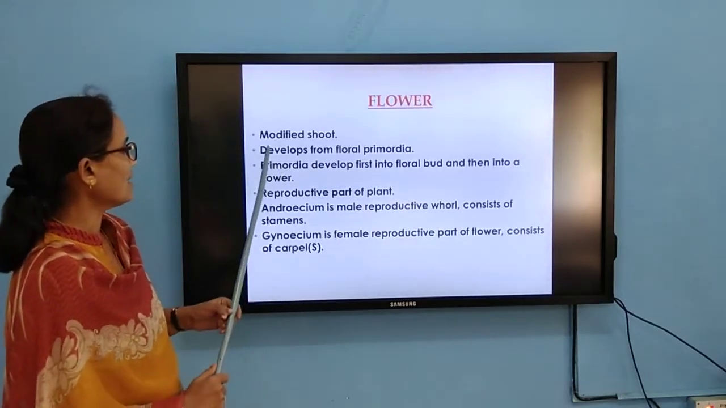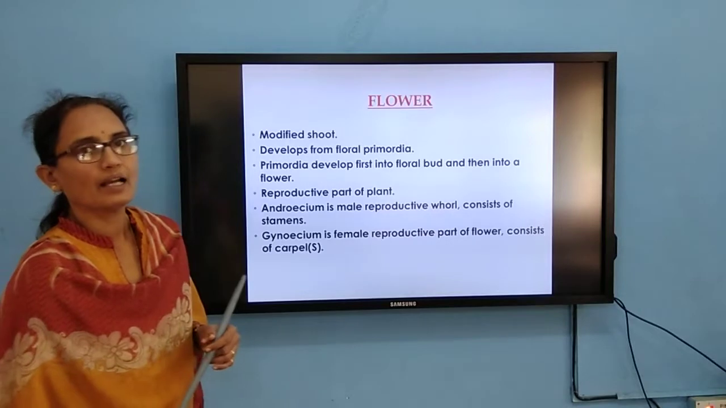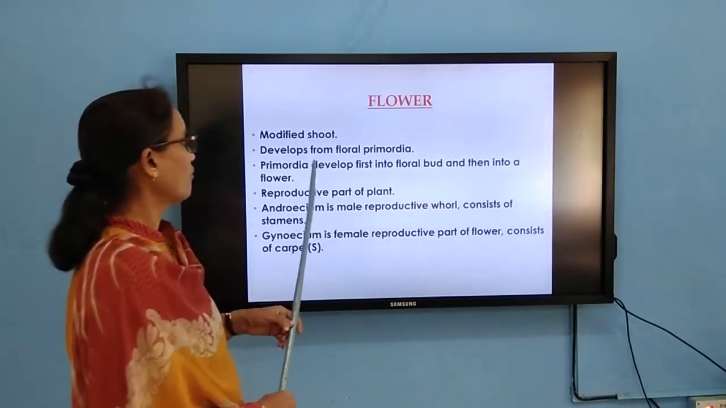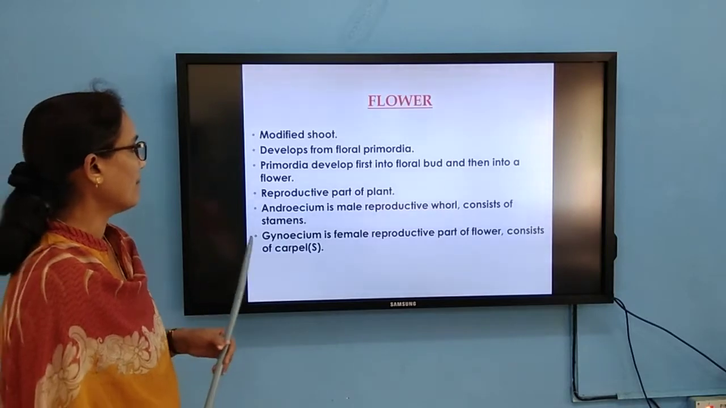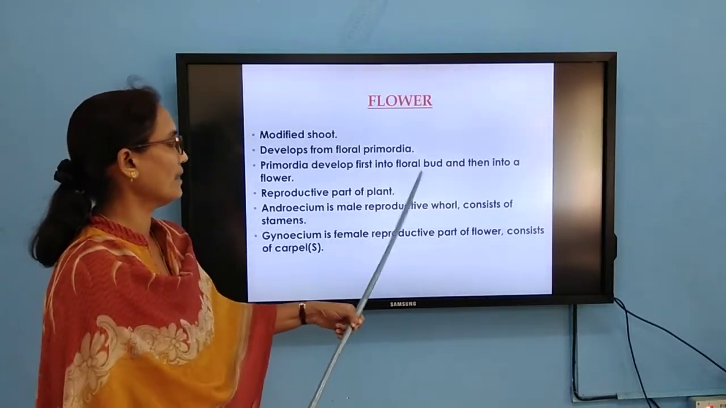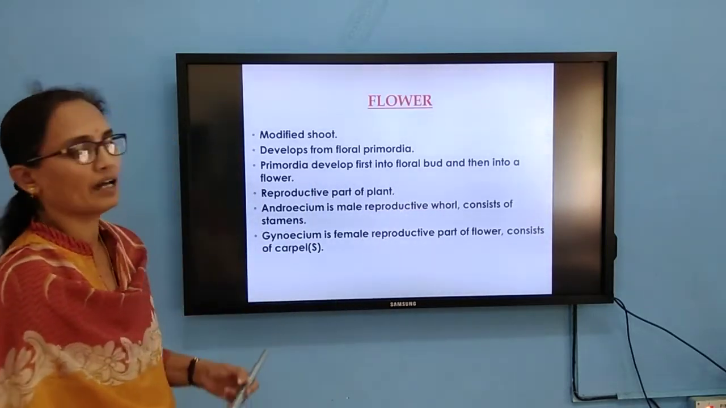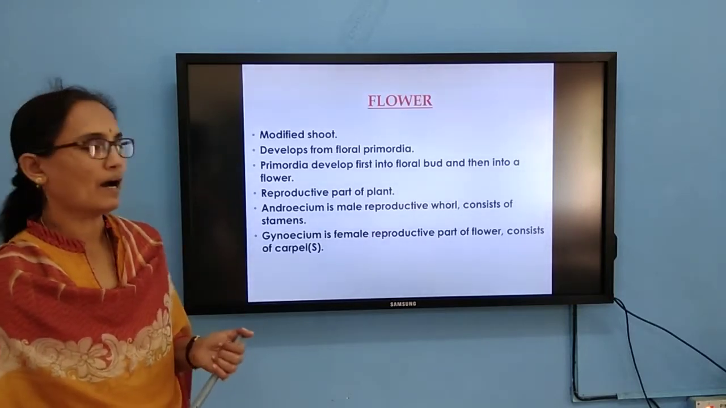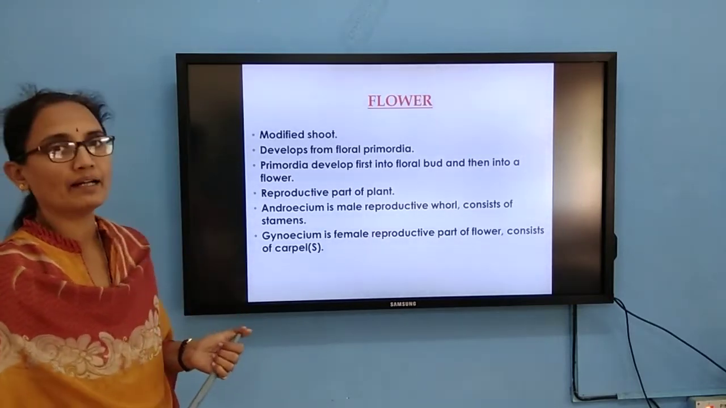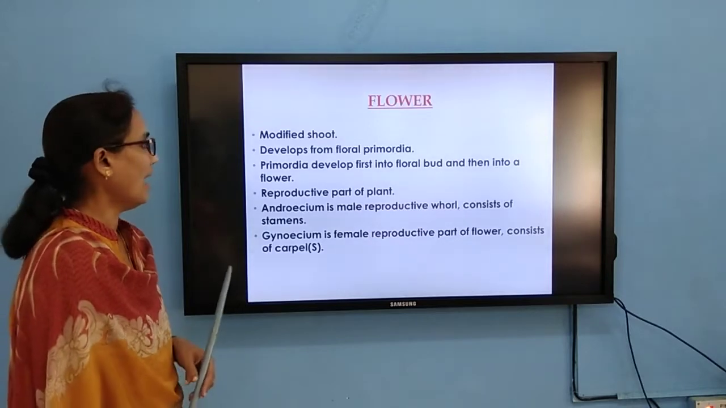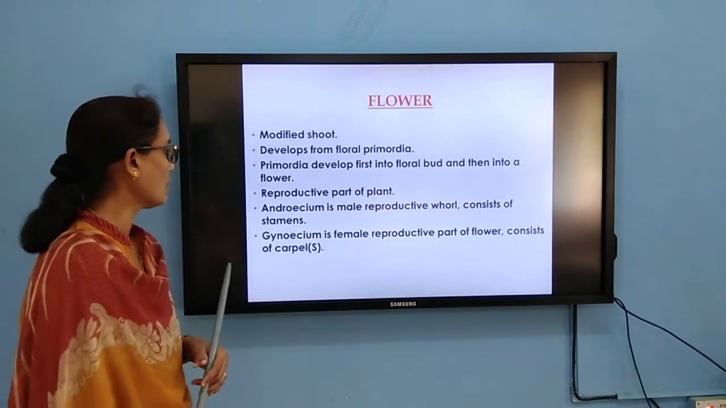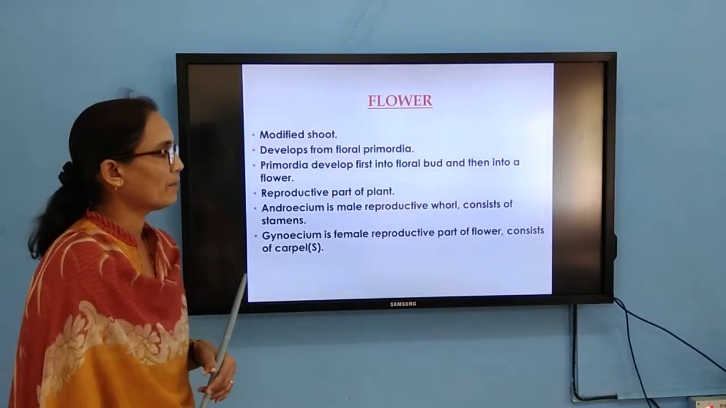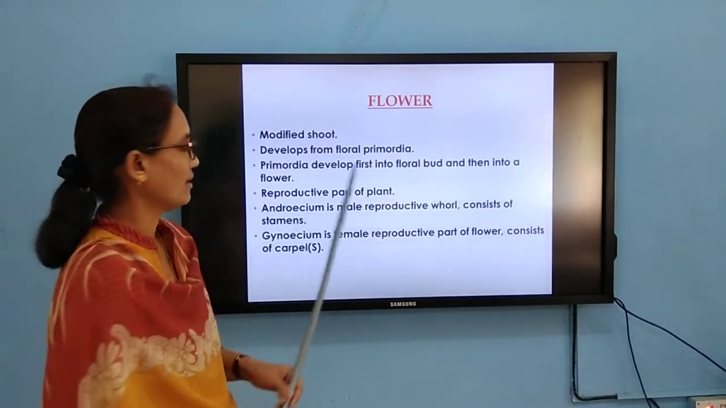So the flower is a modified shoot. It is developed from floral primordia, the meristematic tissue. The primordia first develop into the floral bud and then into a flower. So the reproductive part of a plant is nothing but the flower. Androecium is the male reproductive part, and gynoecium is the female reproductive part of a flower.